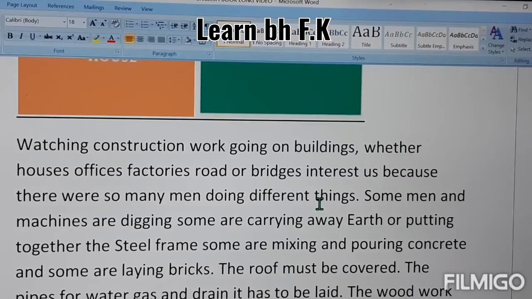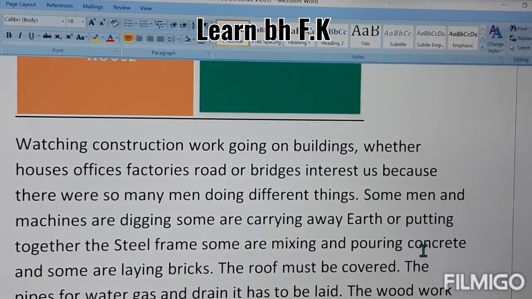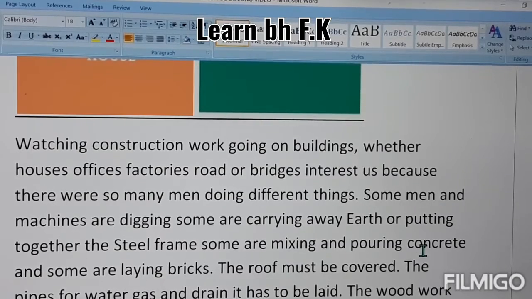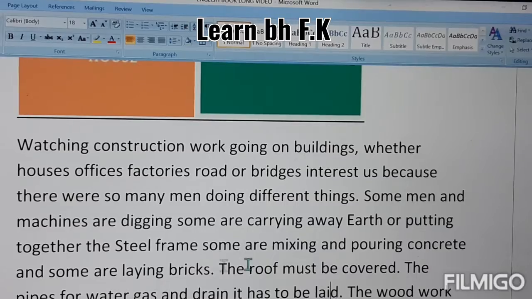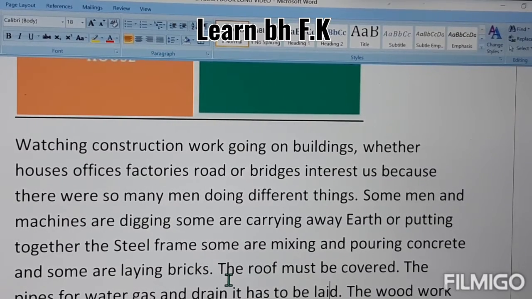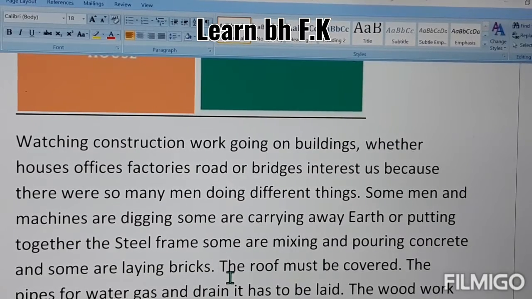And some people do the mixing and pouring of concrete, with sand, cement, stones and other things, and they pour it, meaning filling it, for the construction of the house. And some are laying bricks, the bricklayers. In every wall there are bricks, and the people lay these bricks to make the building's walls. So the roof must be covered, it means the roof should be constructed.